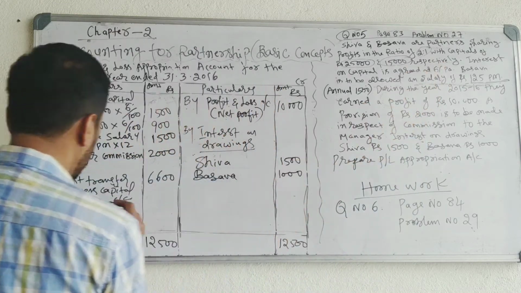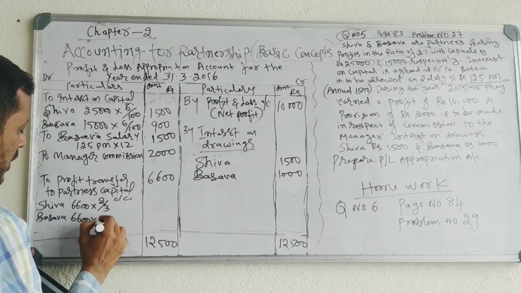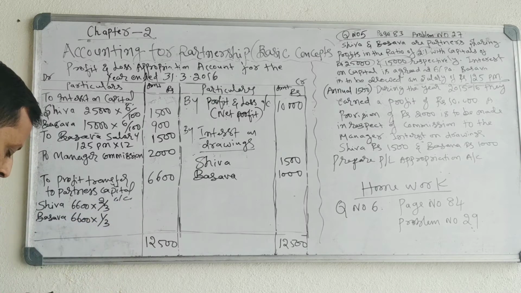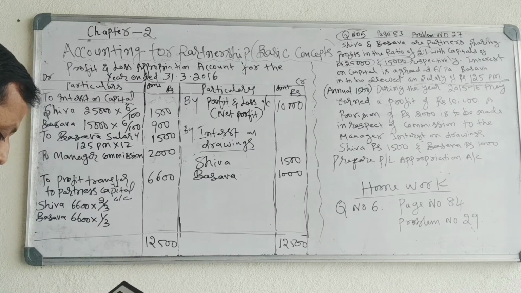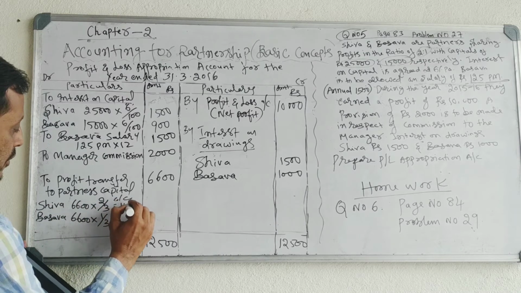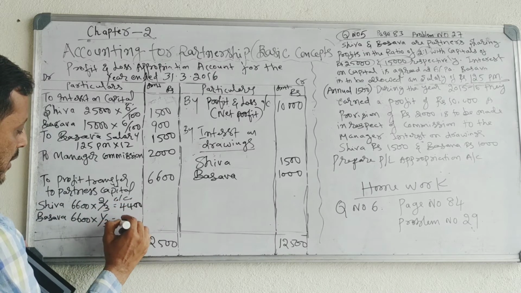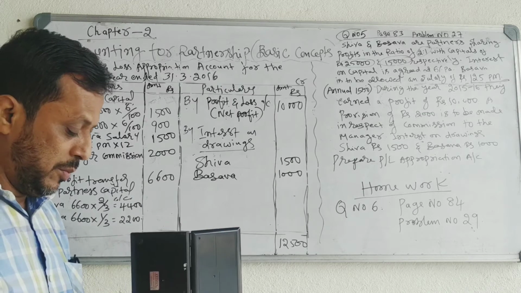Shiva's ratio is 2. Total is 3. Baswa's ratio is 1. Total is 3. So divide in 2/3 and 1/3. Shiva will get 4,400, Baswa will get 2,200. Okay, this is the problem, the profit and loss appropriation account.